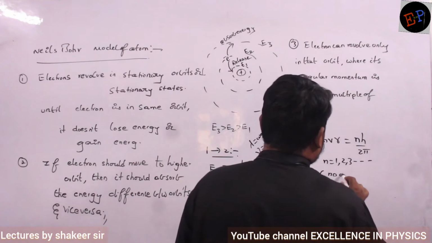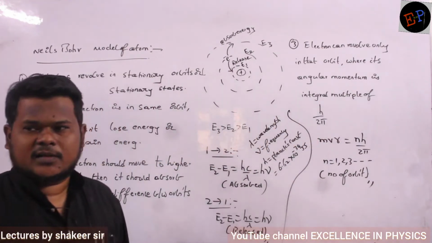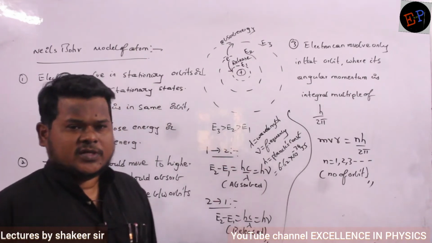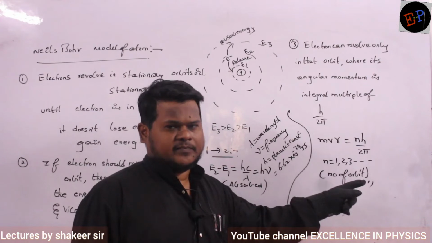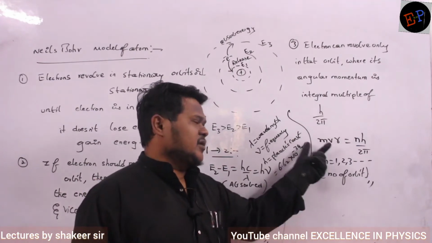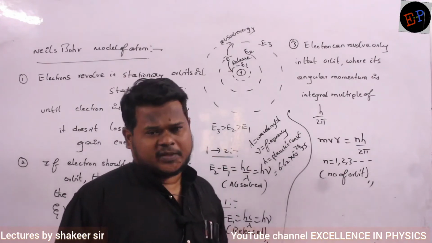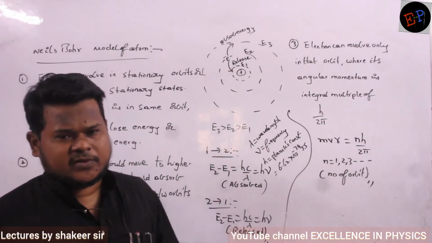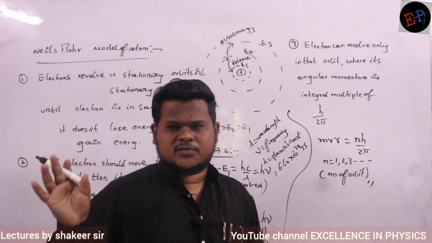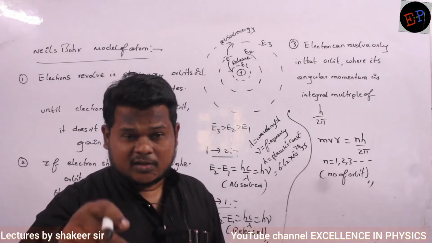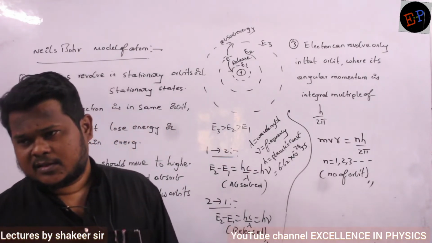So this is the number of orbit. Are you able to remember? N is called the number of orbit. So in the first orbit, n value is 1, h by 2 pi. Angular momentum of that electron will be that much. Are you able to understand? In second orbit 2h by 2 pi. Third orbit 3h by 2 pi. So when angular momentum of electron is equal to nh by 2 pi, only in that particular orbit can you find the electrons. In other places you cannot find the electrons.